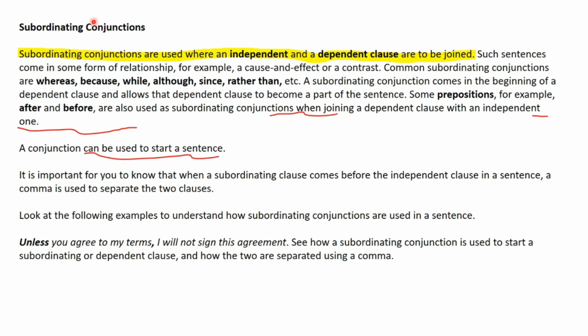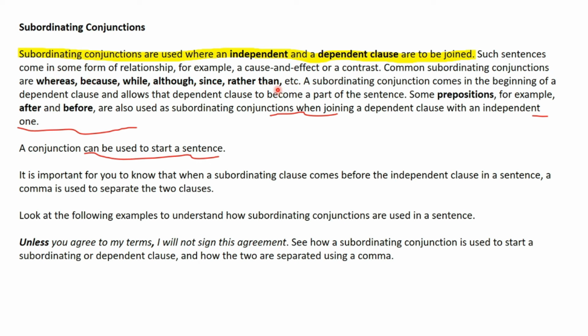Lastly, we have the subordinating conjunctions that join independent and dependent clauses, which means that unlike coordinating conjunctions, they do not join clauses of an equal grammatical rank. These clauses usually come in the form of a relationship such as a cause and effect or a contrast, and common subordinating conjunctions include whereas, because, while, although, since, rather than, etc.